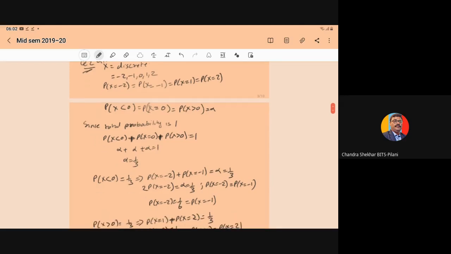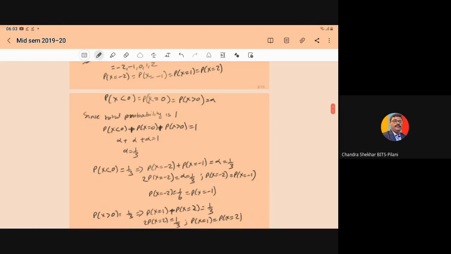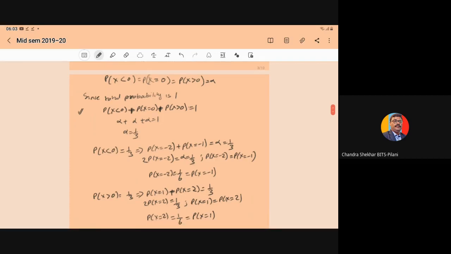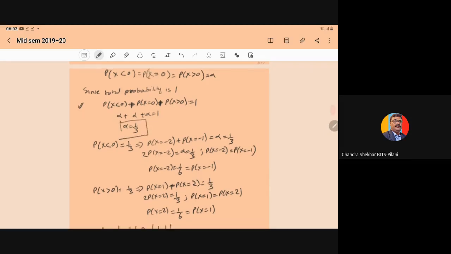Since total probability is 1, the sum of all probabilities is equal to 1. So if you take the sum for all values of X, probability of X < 0 plus probability of X = 0 plus probability of X > 0 is equal to 1. It is given to you as alpha. So here alpha plus alpha plus alpha is equal to 1. This will give you alpha is equal to 1 by 3.